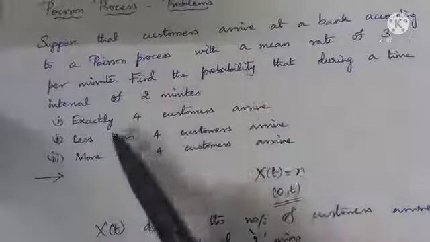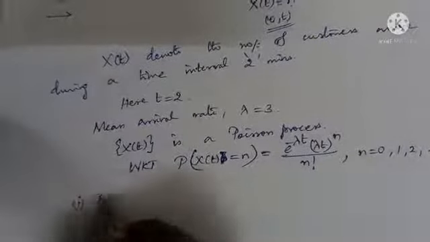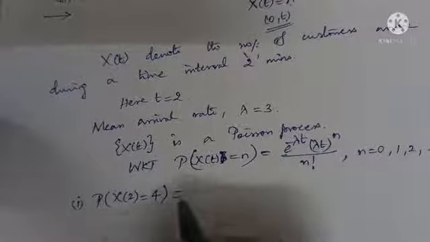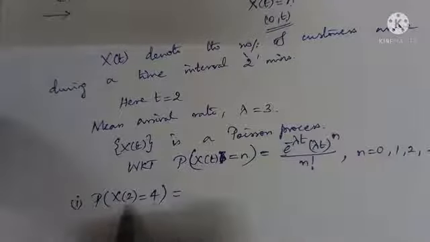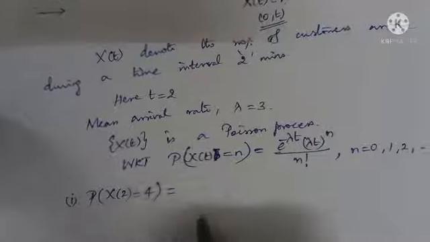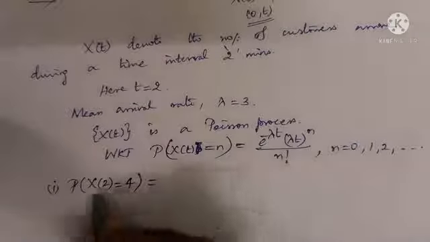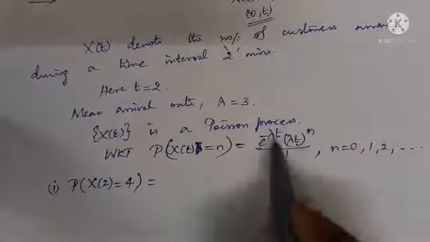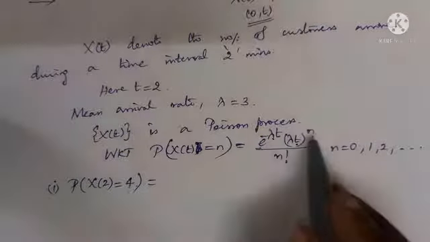The probability that exactly 4 customers arrive in a 2-minute interval. X denotes the number of customers in the interval, right? So it needs 2 minutes, and exactly 4 customers arrive. So in place of t write 2, in place of lambda write 3, and in place of n write 4.